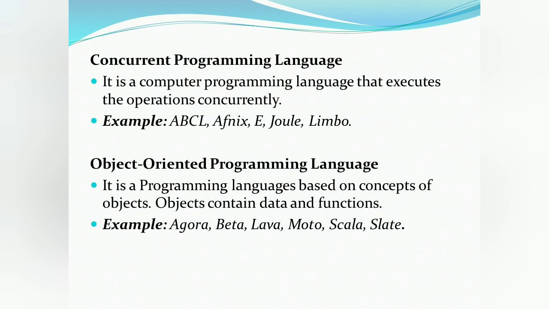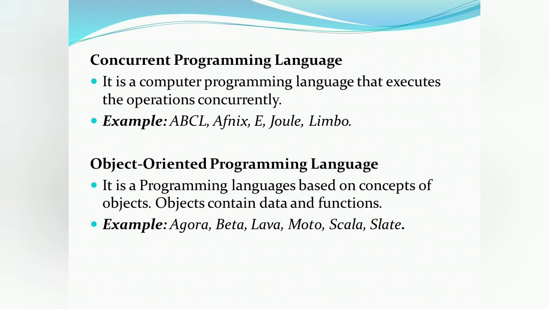Concurrent programming language. It is a computer programming language that executes operations concurrently. These languages are constructed for concurrency in message passing languages. Examples are ABCL, EJOL, Limbo.